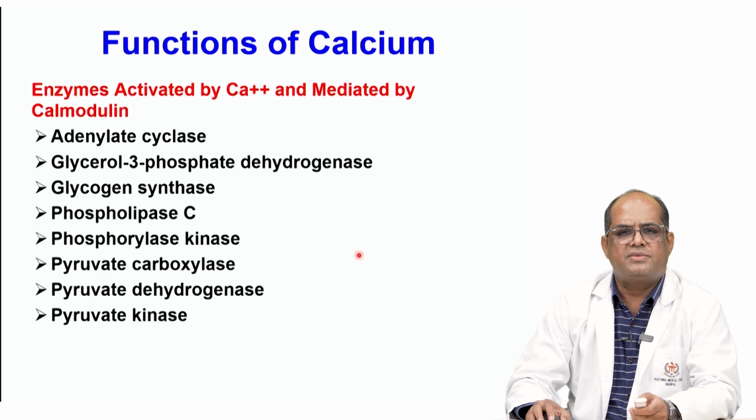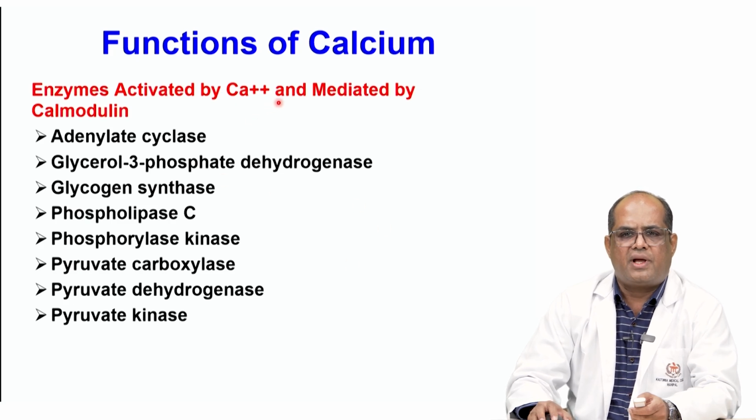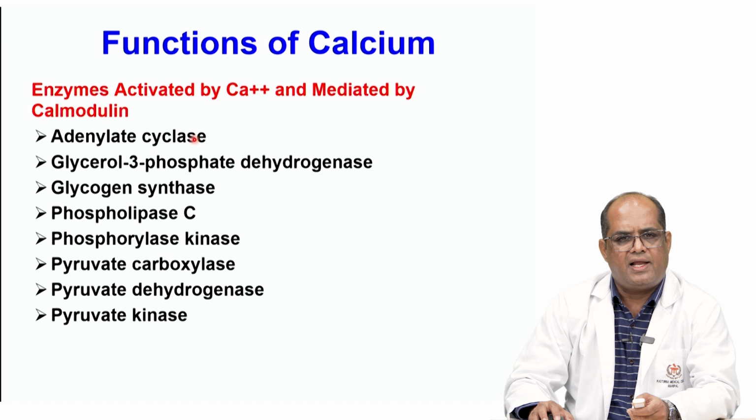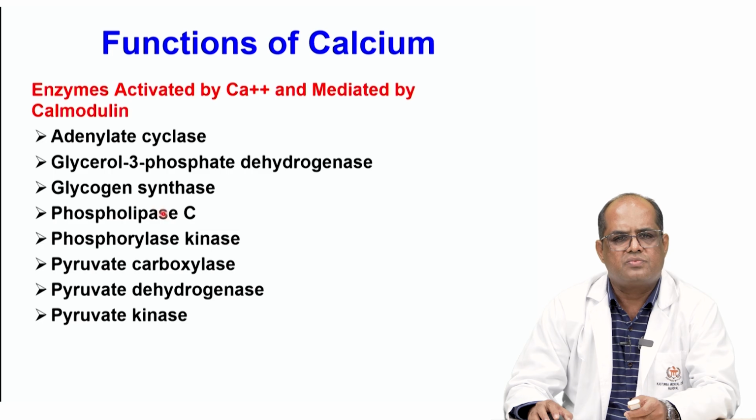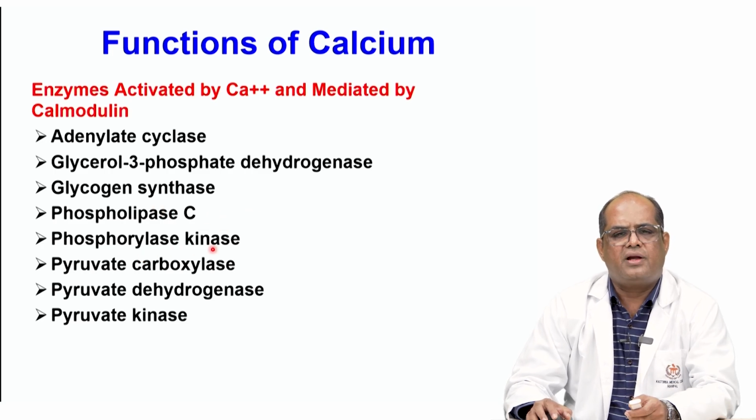A few of the enzymes which are activated by calcium and calmodulin are adenylate cyclase, glycerol 3 phosphate dehydrogenase, glycogen synthase, phospholipase C, phosphorylase kinase, pyruvate carboxylase, pyruvate dehydrogenase, and pyruvate kinase.